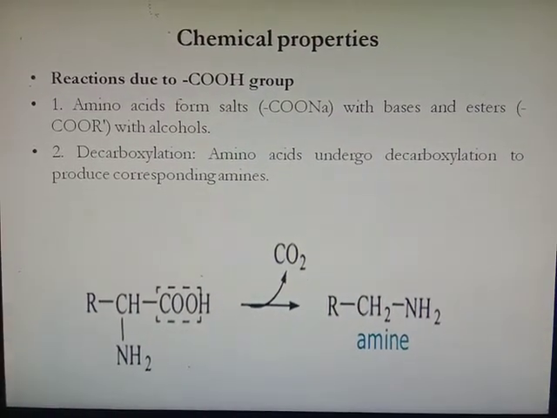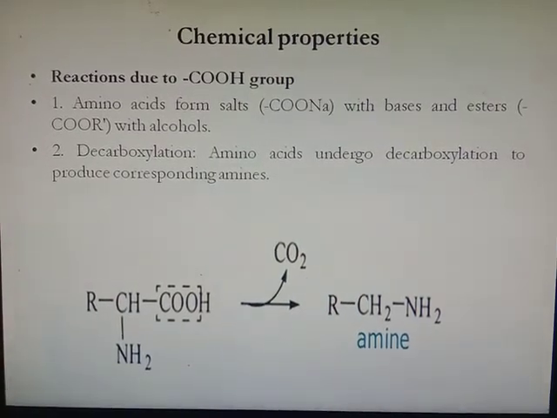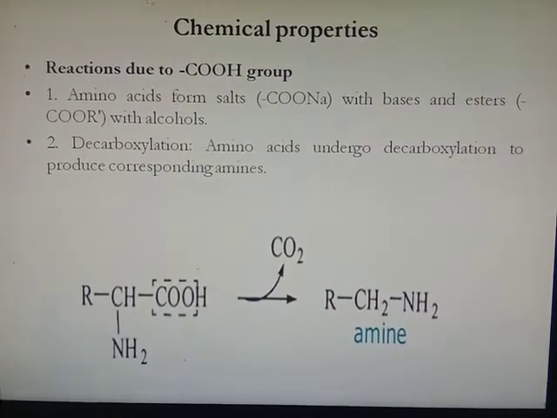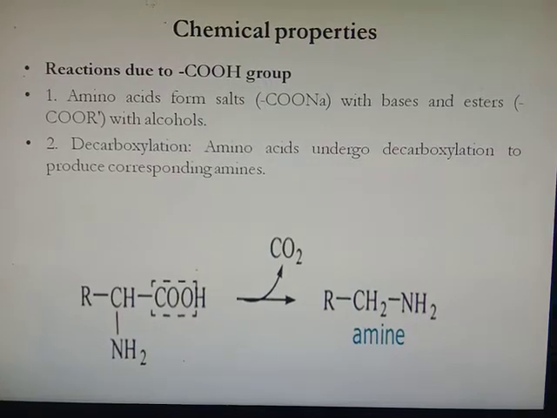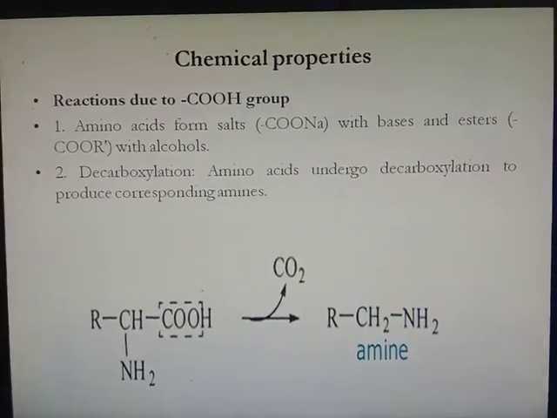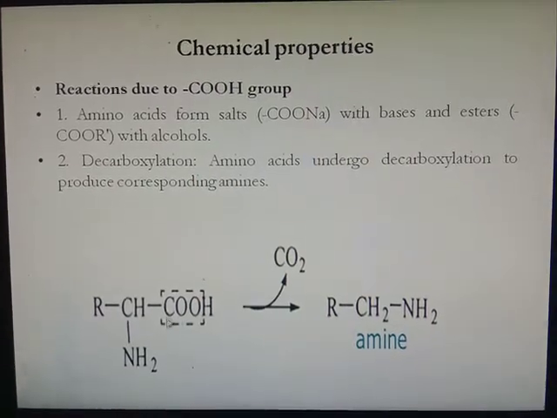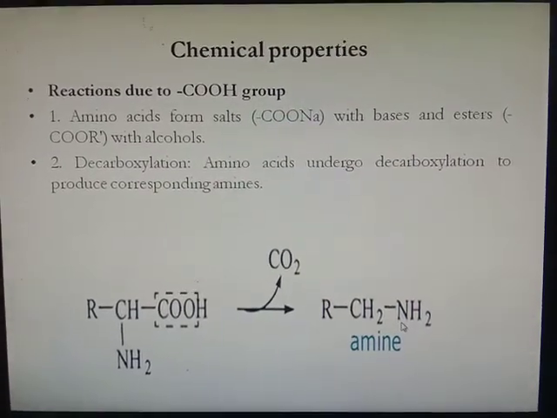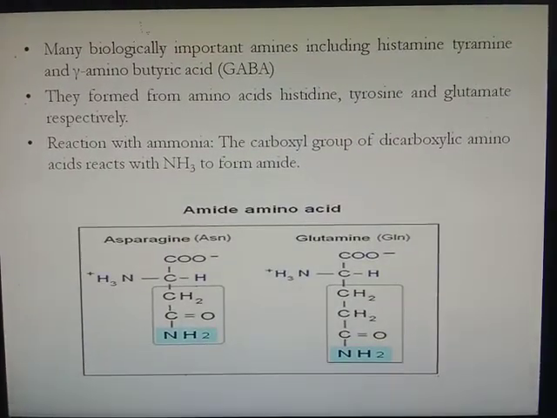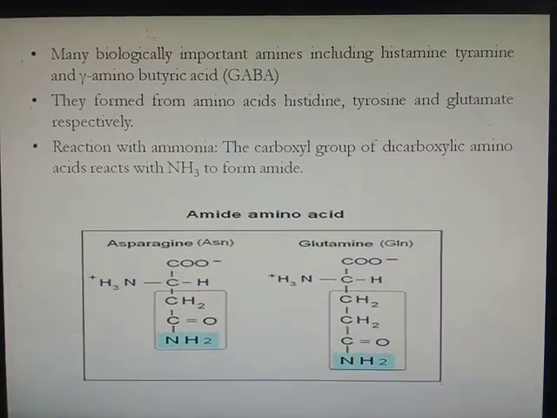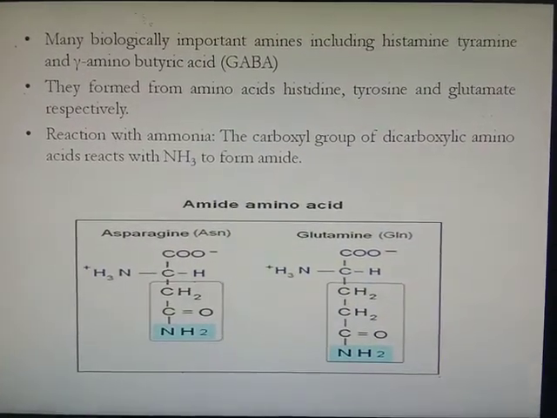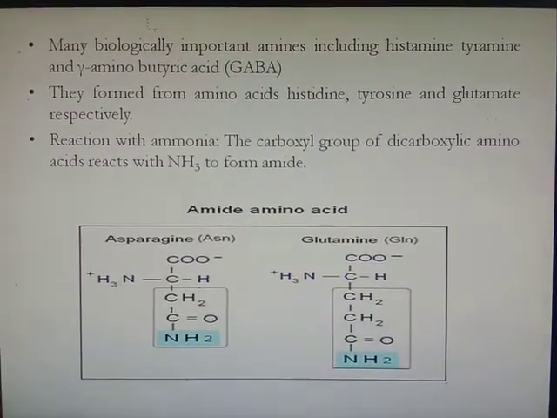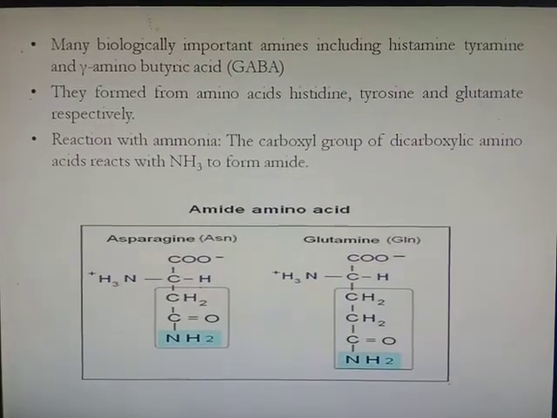Then the decarboxylation reaction. Amino acids undergo decarboxylation to produce corresponding amines. Meaning in the decarboxylation reaction, carbon dioxide is removed from the carboxylic acid to form respective amines. Here in the image you can see the carbon dioxide is removed from the amino acid and it forms the amines. Many biologically important amines include histamine, tyramine and gamma aminobutyric acid called GABA. These amines form from histidine, tyrosine, glutamate respectively.